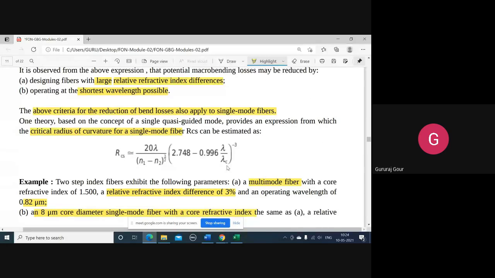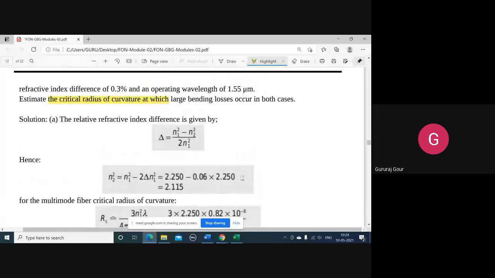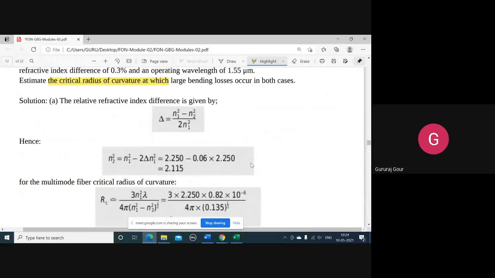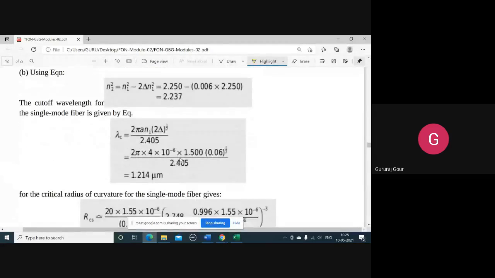So this involves lambda c. The operating wavelength he has given, that is 1.55 micrometer. Lambda c, the cutoff wavelength, is not given, so for that you have to use this formula for the single mode. That is lambda c equal to this one, I think we came across in the last module: 2 pi a n1 square root of 2 delta divided by 2.405. This 2.405 I want you to remember. That is the normalized frequency for the single mode.